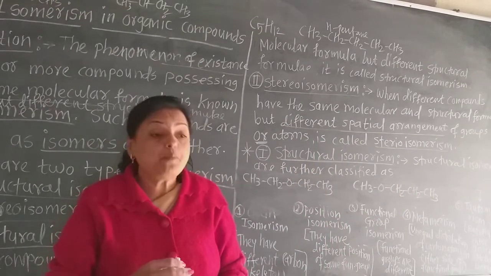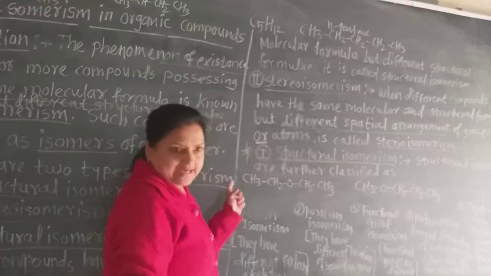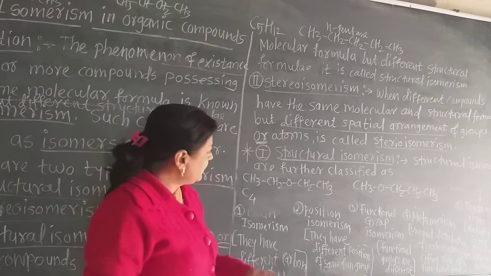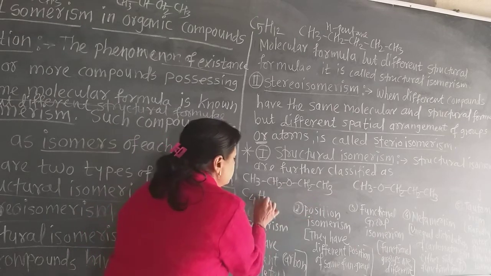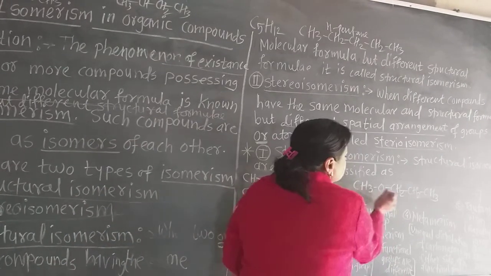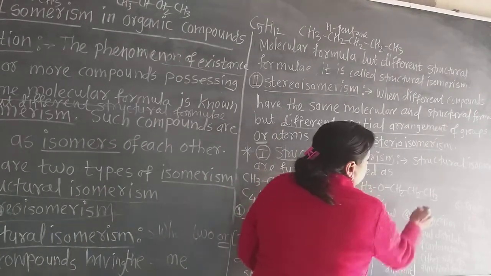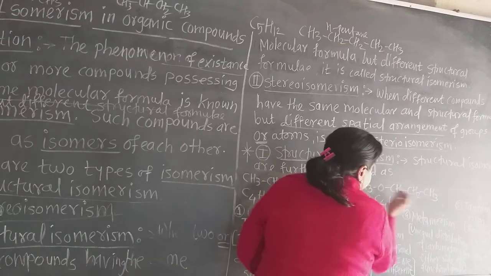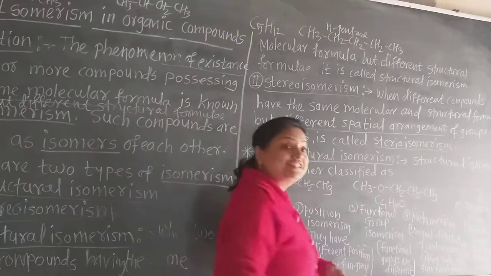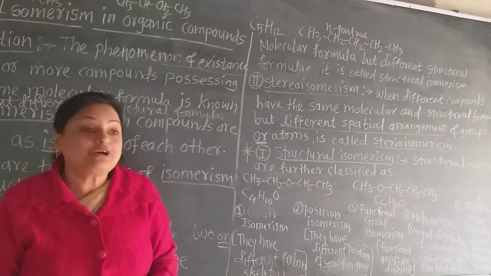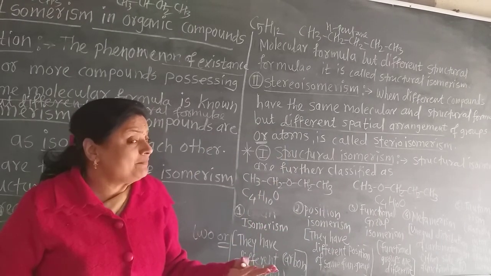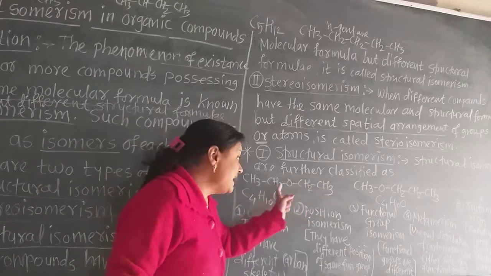Now let us see how the molecular formulae are the same. Count the carbon atoms: 1, 2, 3, 4. 4 carbons. How many hydrogens? 10 hydrogens and 1 oxygen. Now see here also, 4 carbons. Hydrogens: 6 plus 4, 10 hydrogens and 1 oxygen. Both of these compounds have the same molecular formula. But what is the difference between them? Only the number of carbon atoms.